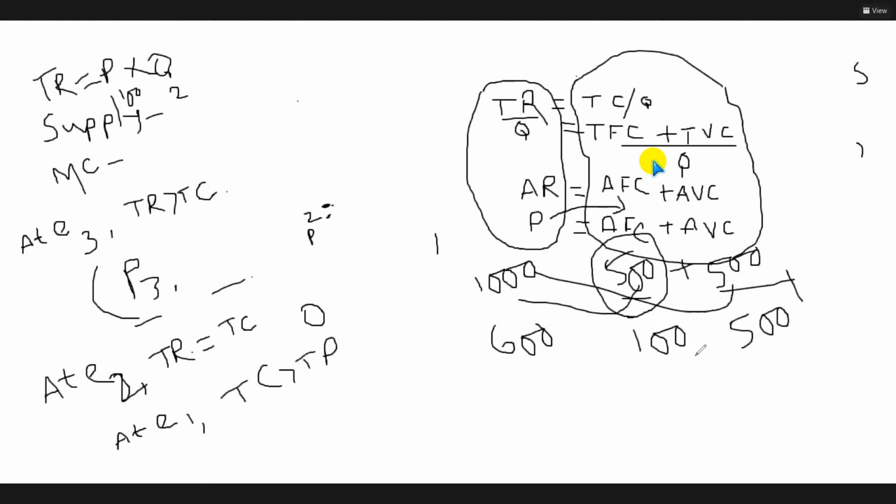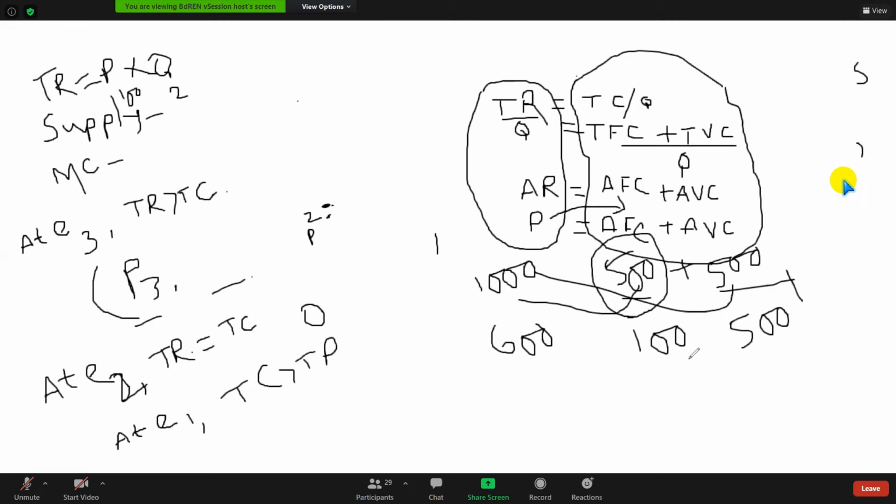If, for example, you think in this way, you have purchased a mobile phone, and you are compensating the mobile phone from your income. If it is 500, it is better. But if your income is lower, then 100, okay, you accept 100 because you are the owner of the mobile phone. Your main intention is at the last point, you should compensate. You don't know what the last point is. For that reason, 500 if you get, that is good. But if it is 100, that is also good. Why? Because you can compensate some amount of money for fixed cost. Clear or not?